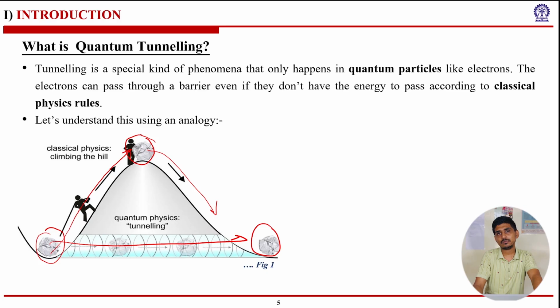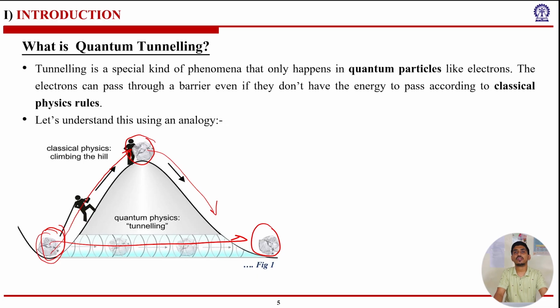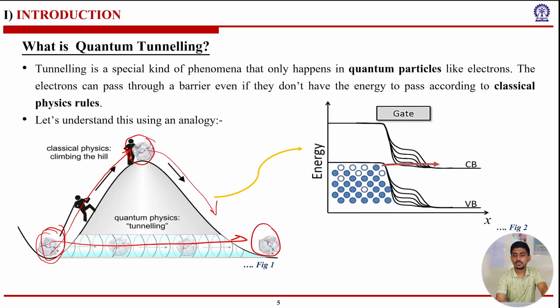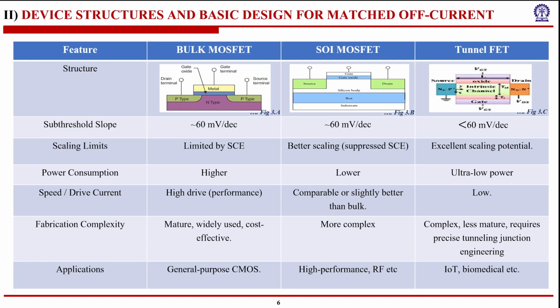In the case of electrons, we can think of this barrier as a voltage barrier. Even though this electron does not have the energy to pass over this barrier, it still has a chance to appear on the other side of the barrier, which is quantum tunneling, as if it passes through a tunnel. As in this diagram, you can see the energy band diagram. From the valence band of the p type, it jumps into the conduction band of the n type material, just like a tunnel. So that's all for quantum tunneling.